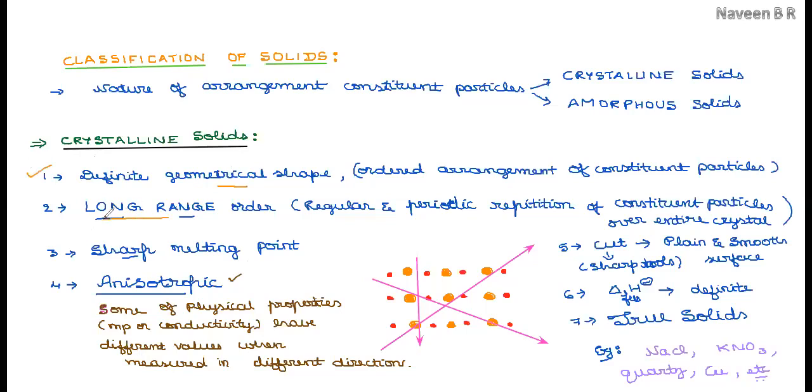They have a long range order. They have a sharp melting point, and they are said to be anisotropic in nature. And by using sharp edged tools, if we cut crystalline solids, they result in plain and smooth surfaces. Then the enthalpy of fusion, the standard enthalpy change of fusion.